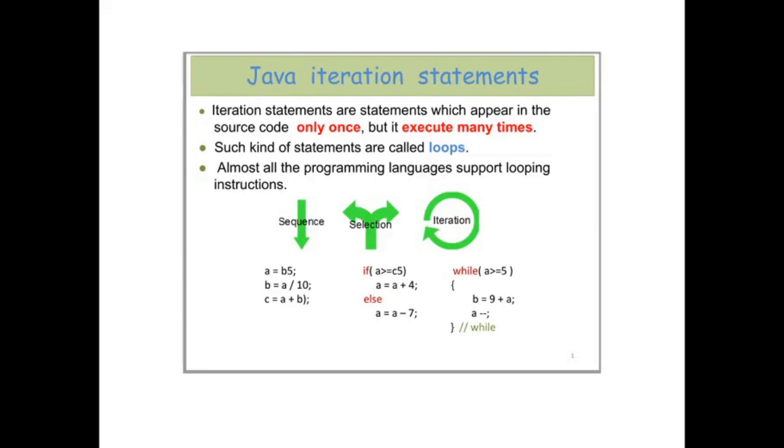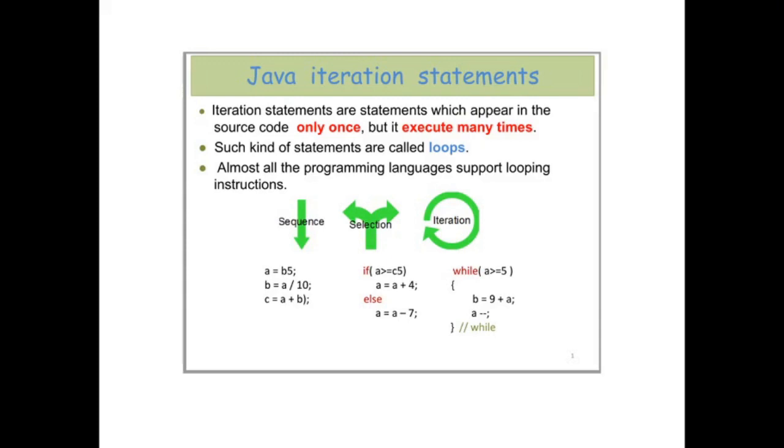If we want to do something many times, then we have to put that statement or function or method or functionality inside some iteration, and we define how many iterations are needed. Then whatever is enclosed inside the looping construct gets executed n number of times, if n is the number of iterations. So iteration statements are statements which appear in the source code only once, but execute many times. Such kind of statements are called loops.